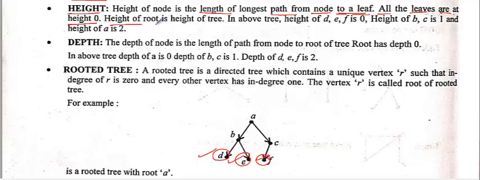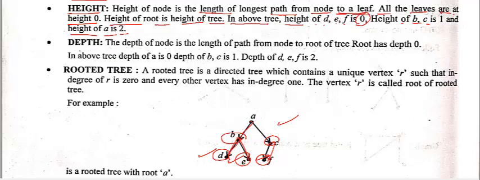The height of the root is the height of the tree. In the tree below, the height of D, E, F is 0, and the height of B and C is 1. And the height of A is 2.